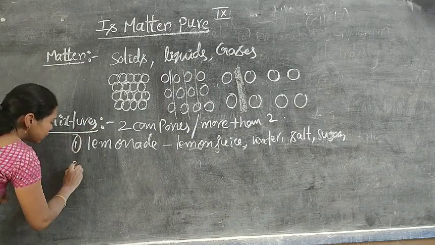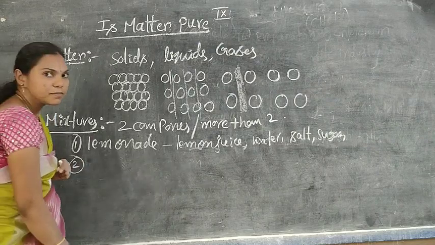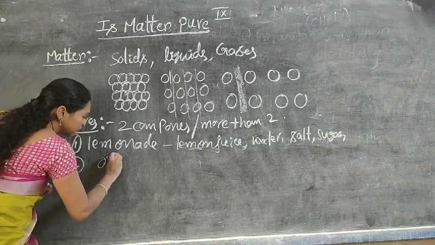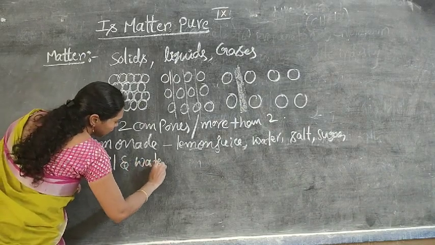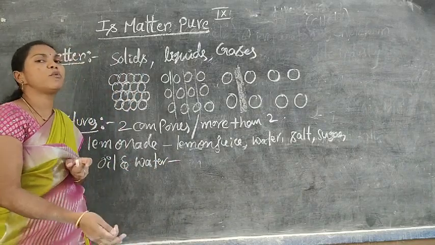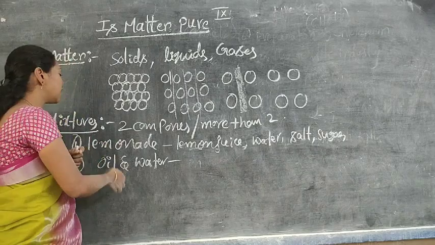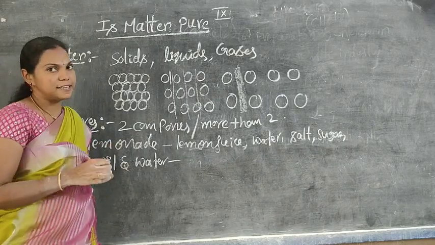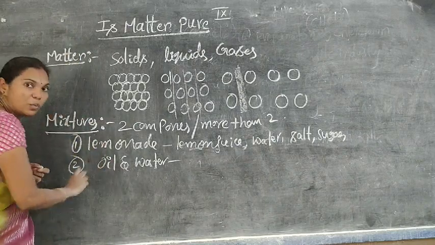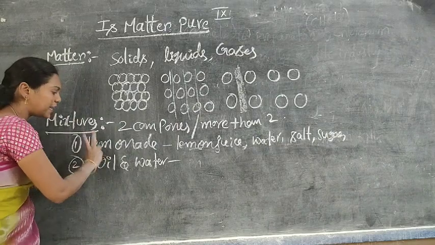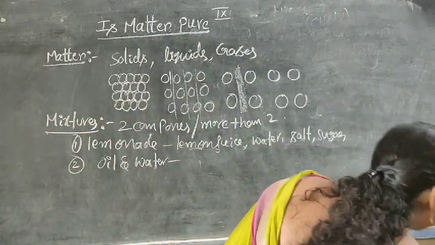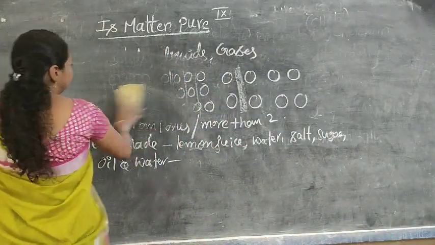Okay, and one more example. Oil and water is also a mixture, containing oil and water only. These are examples of mixtures. Now we can see carefully that there is a very large difference between lemonade and oil and water. What is the main difference? Now I will give clarification using that example.